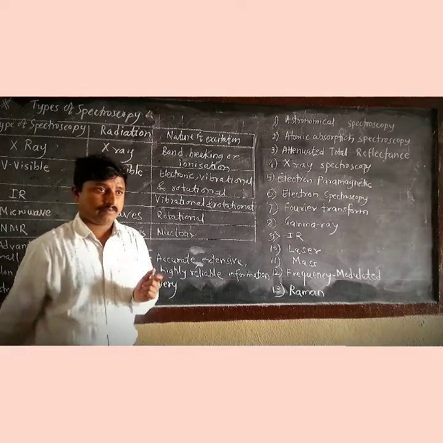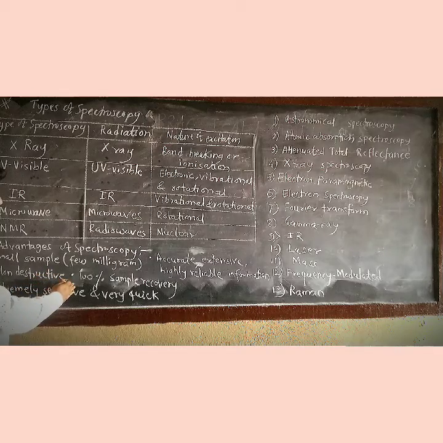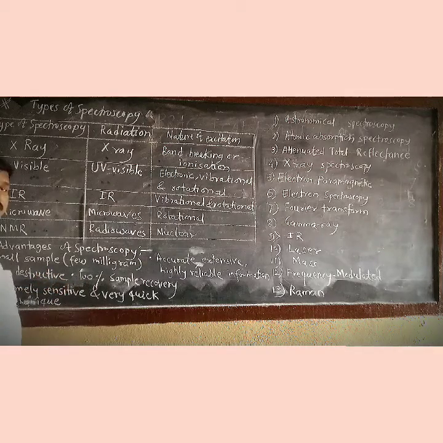the chemical method. The advantages of spectroscopy include a small sample requirement. A few milligrams of sample is required. It is a non-destructive technique. No kind of destruction occurs, so it is referred to as non-destructive. Next is 100% sample recovery.